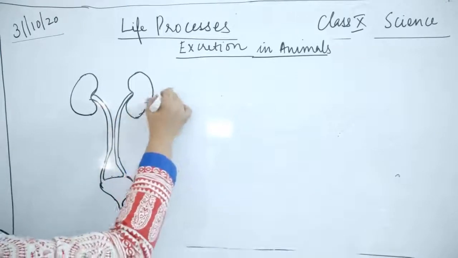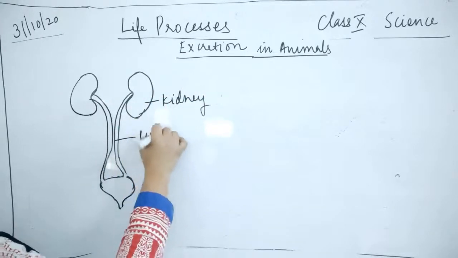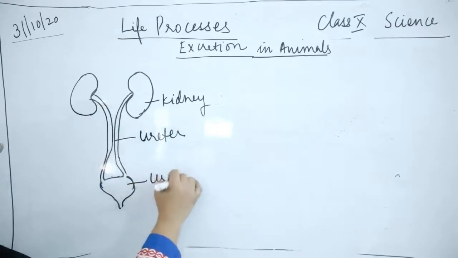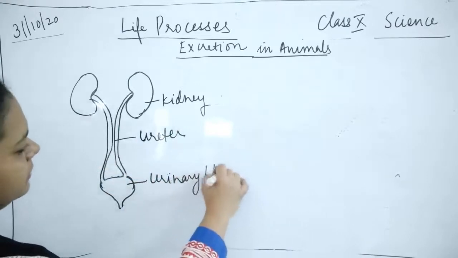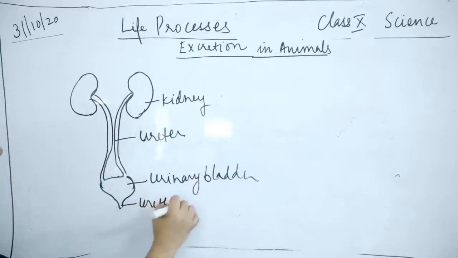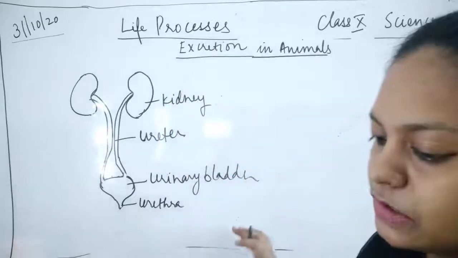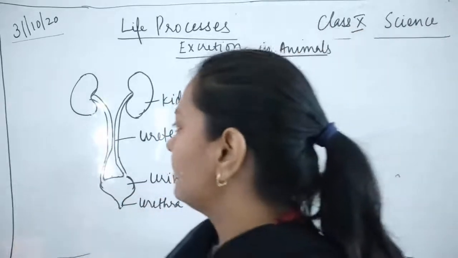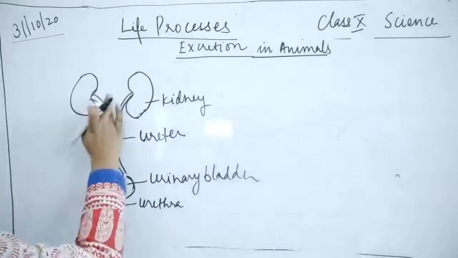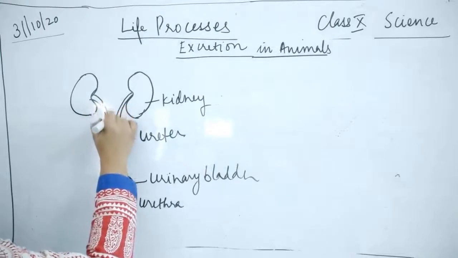Okay, so these are the kidneys, this is ureter, this is urinary bladder, and this is urethra. Fine, so this is the basic design, the basic structure of the excretory system of the human beings. These ureters are a little bit thinner.